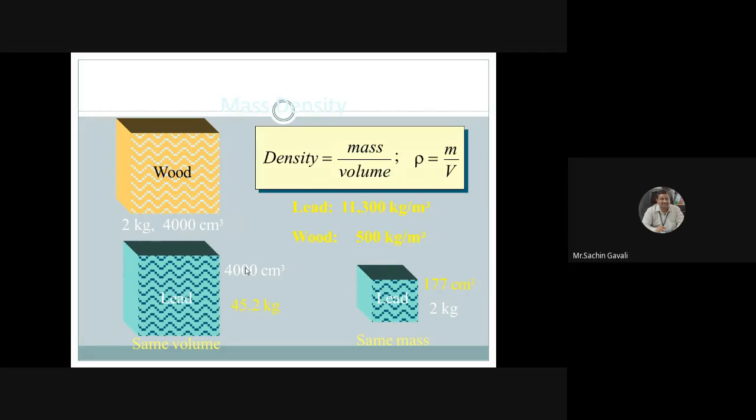Depending on these calculations, we can calculate density. For wood, 2 kg divided by 4000 into 10 raised to minus 6 meter cube. So it will become 500 kg per meter cube.